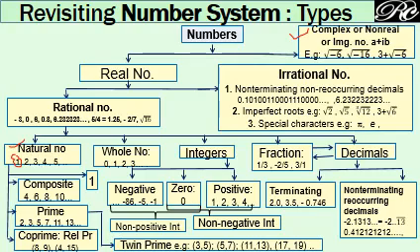The other irrational numbers are imperfect squares like root 2. If you take the decimal form, it will never be terminating, though we approximately take this as 1.41 or 1.42. So any imperfect root like root 2, root 5, root 7, or cube root of 12, or 3 plus root 6, all these are irrational.